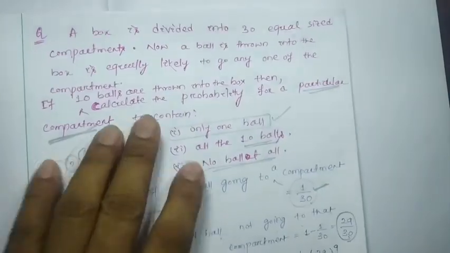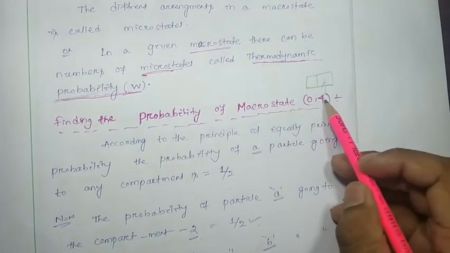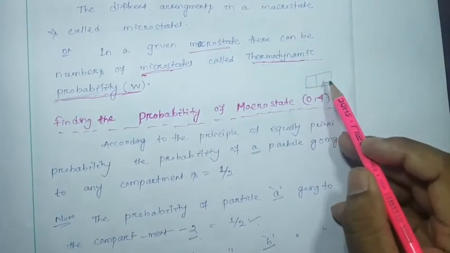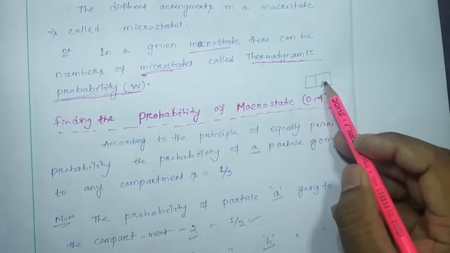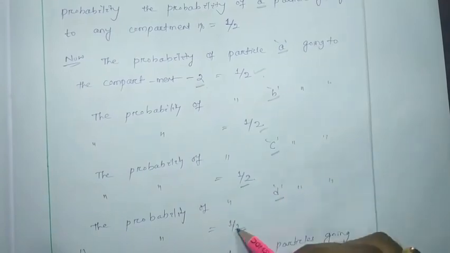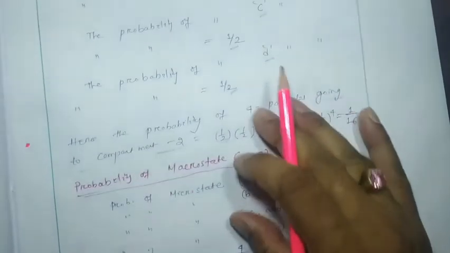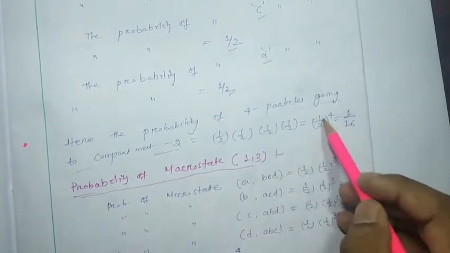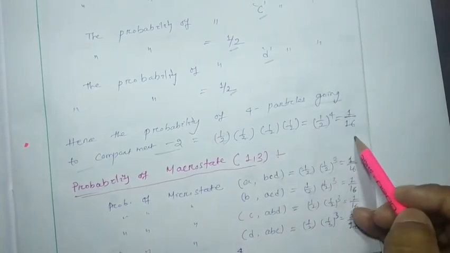Okay, in this question, whatever we discussed, for this arrangement that is equal to 0 4, all the particles are going to the second compartment. So one particle is going to go to this compartment. What will be the probability? 1 by 2. Second one 1 by 2. Third one 1 by 2. Fourth one 1 by 2. The total probability will be 1 by 2 into 1 by 2 into 1 by 2 into 1 by 2, equal to 1 by 2 to the power 4, which is 1 by 16.